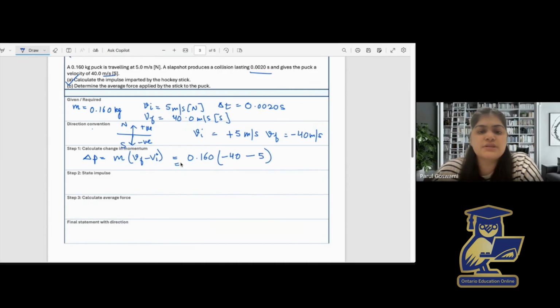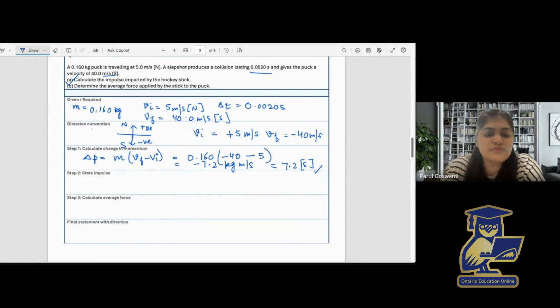On solving this, you can also use the calculator, we will get minus 7.2 kg meters per second. This is the change in momentum. And since we know minus represents the south direction, we can also write this as 7.2 kg meters per second south.